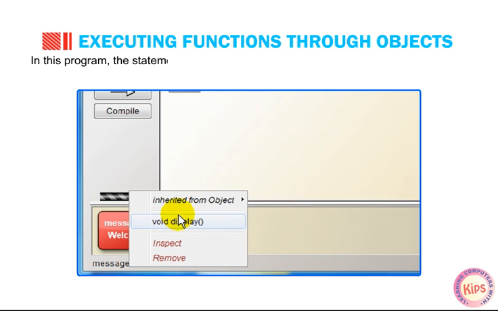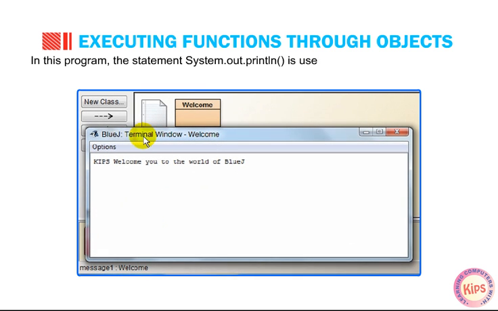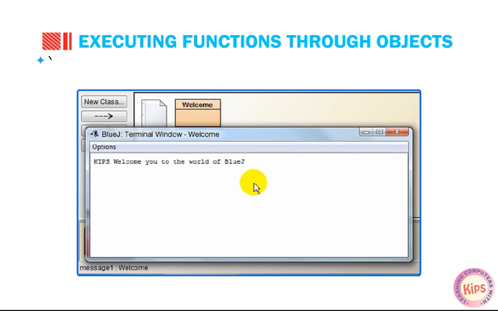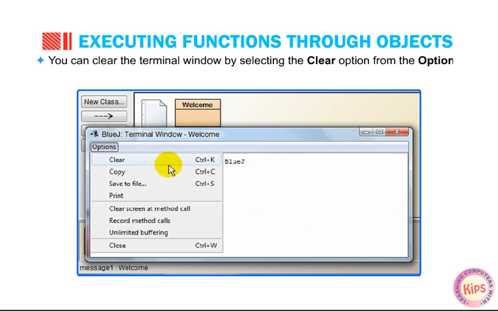In this program, the statement System.out.println() is used, which will display the result on the terminal window. You can clear the terminal window by selecting the Clear option from the Options menu.